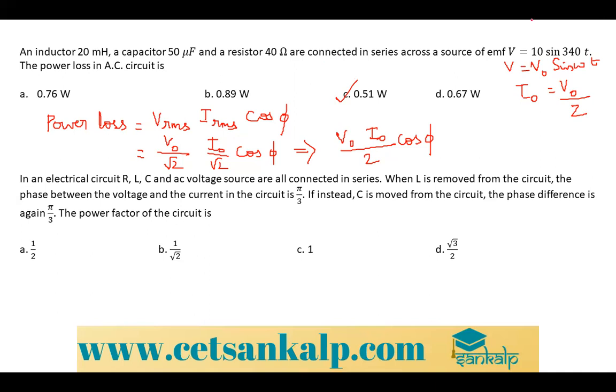Okay, so to find I naught I need Z. So what is Z equal to? Z is equal to square root of R square plus XL minus XC the whole square.